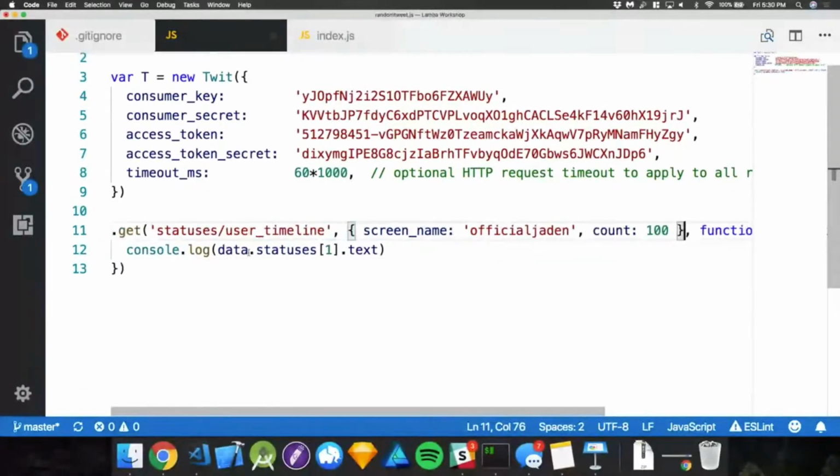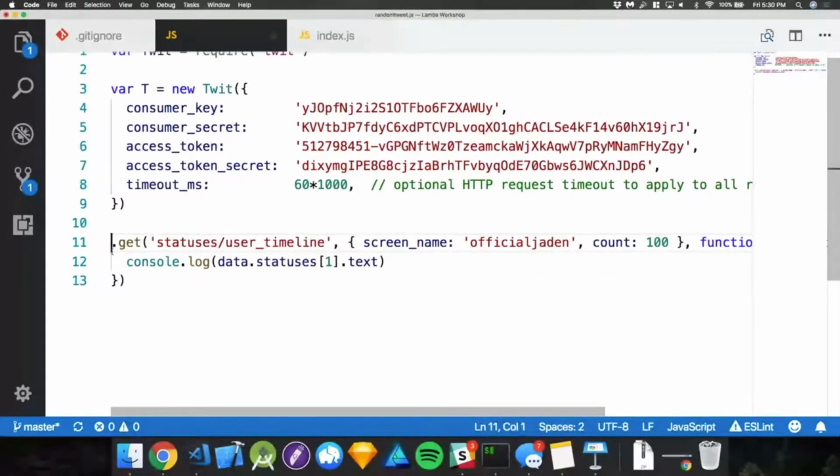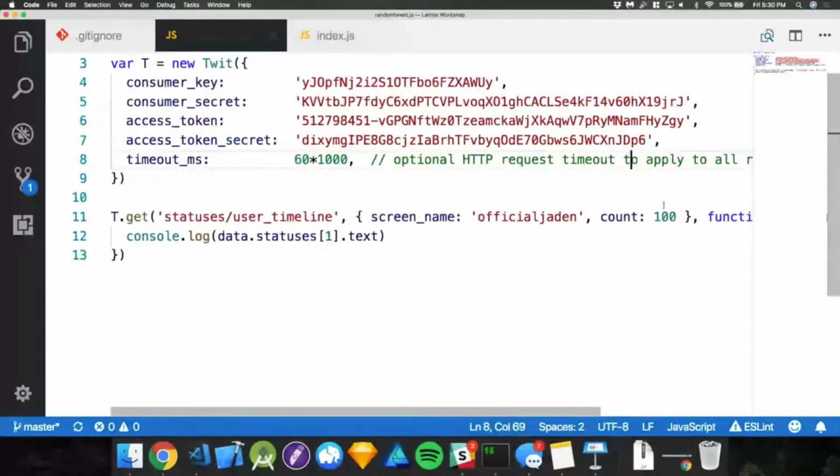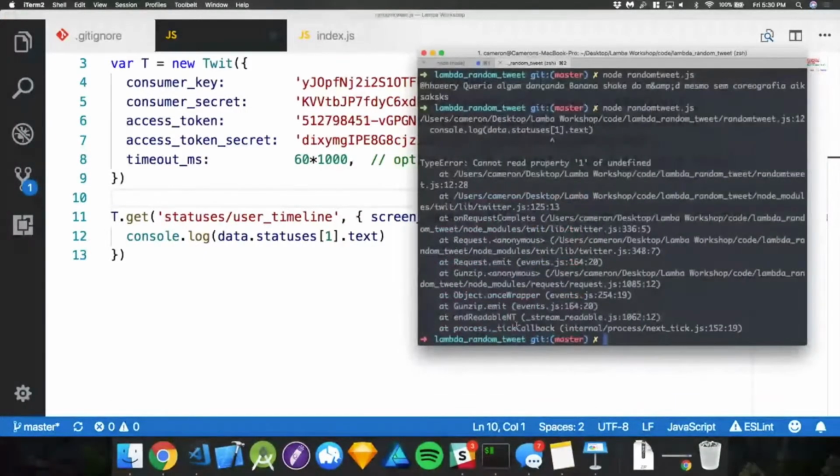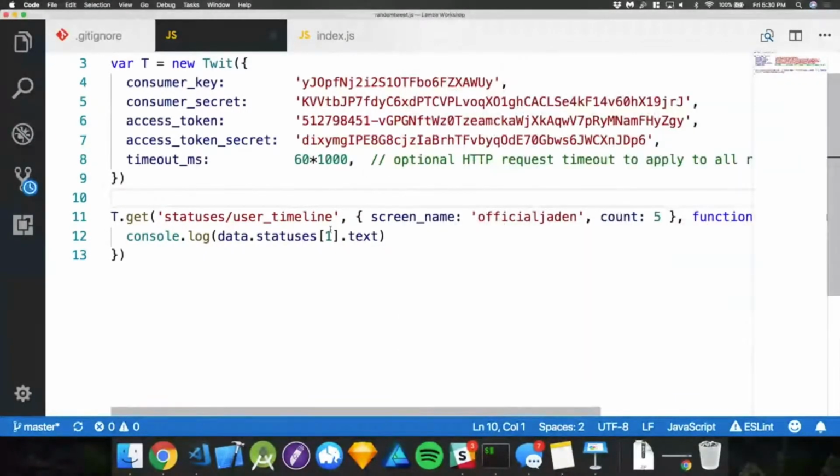I'm going to copy this right here from this guy up to this guy. It did change a little bit. There's actually a more efficient function call. Instead of just searching for tweets, I could search for a Jaden Smith hashtag, but now I'm looking specifically from his username. So I'm going to drop this down again back to 5, and let's see his second tweet. Oh, that's an issue. Let's see. Oh, okay. The problem is that whenever you change this up here, the data changes a little bit.